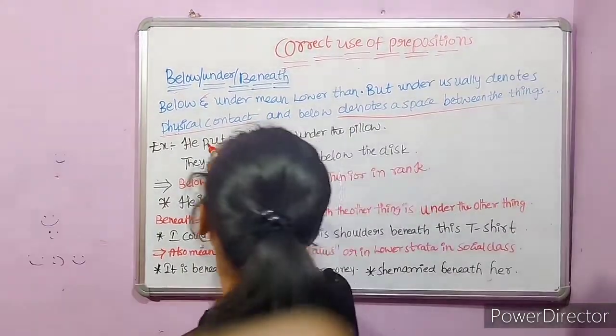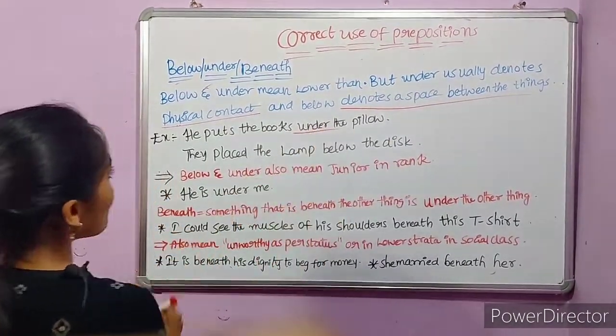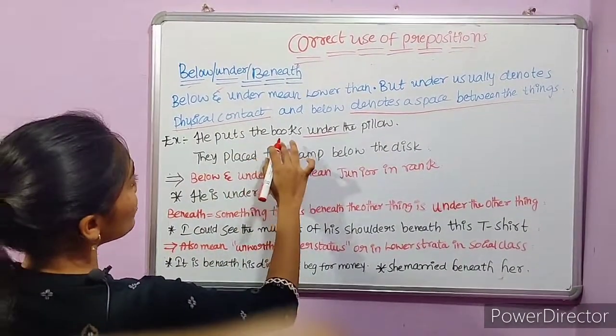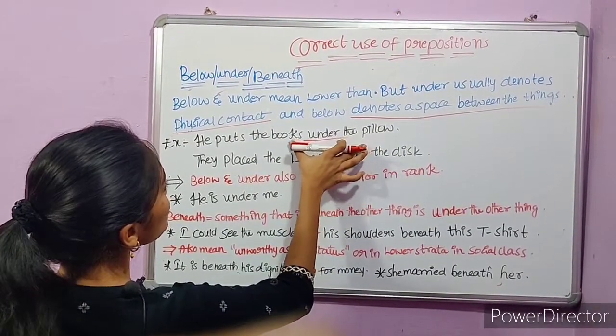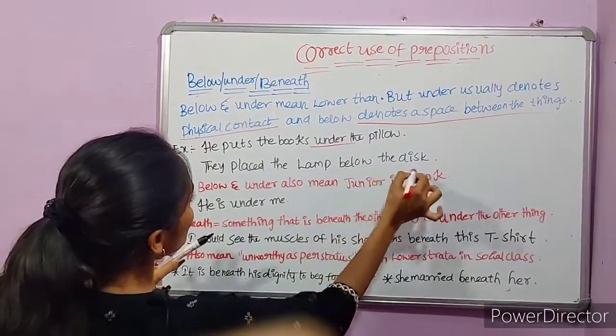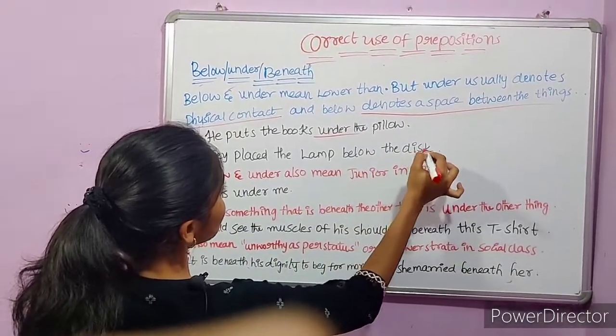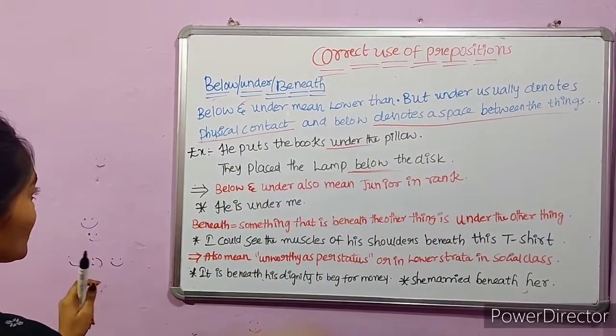For example, he puts the books under the pillow. Here under is a preposition. He puts the books under the pillow means there is a physical contact between the two things, that is books and pillow. They placed the lamp below the desk. Below the desk, here there is no physical contact.